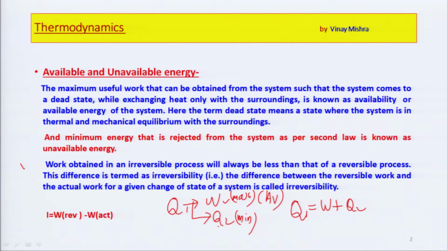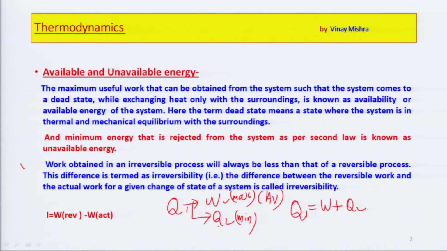W is the maximum useful work that we can extract from the given Q1, so it is the available energy, and the energy of no use which is rejected, equal to minimum Q2, is the unavailable energy.